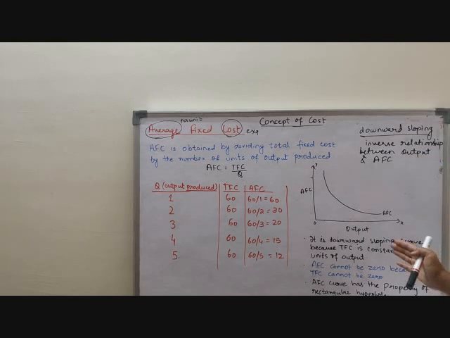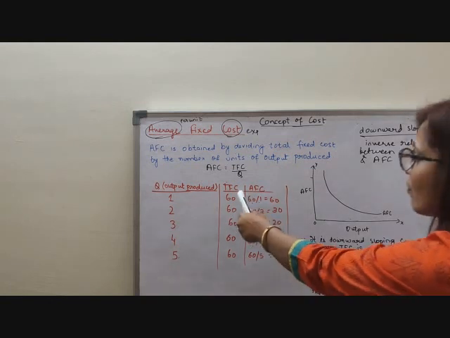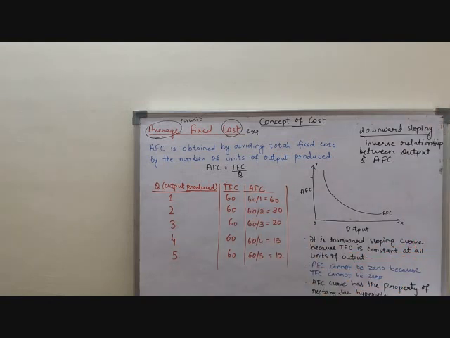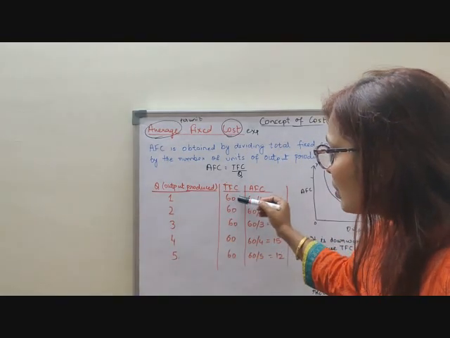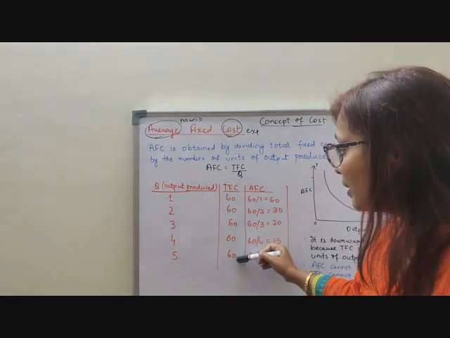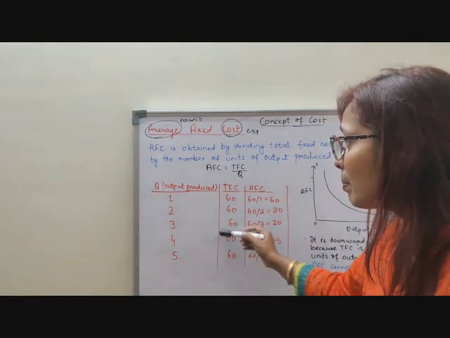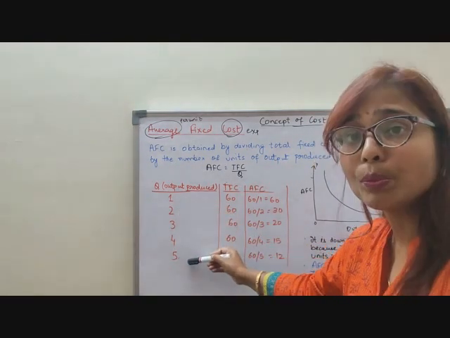There is also a reason, I will tell you. First of all, note in your notebook that it is a downward sloping curve. Why? Because TFC is constant at all levels of output. Clear, children? Now, as the output is increasing, the same TFC is getting divided by the number of units of output produced.